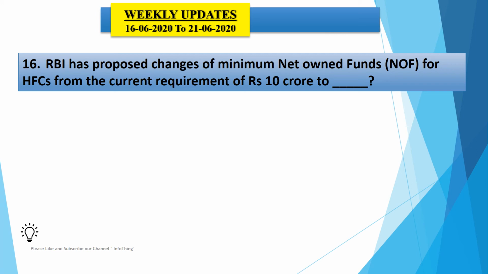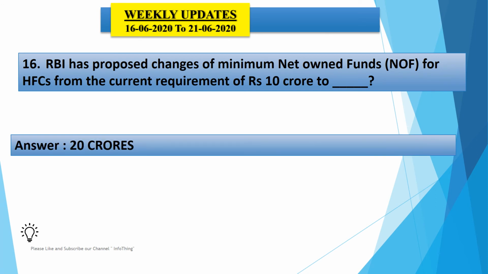Now the 16th question says, Reserve Bank of India has proposed changes of minimum net owned funds for HFCs, housing finance companies, from the current requirement of 10 crore to dash crore. So the answer is 20 crore. The Reserve Bank of India, being the regulator of housing finance companies, HFCs, has proposed changes in rules and regulations of housing finance companies with an aim to address the concerns of liquidity and double financing. Due to COVID-19, the housing finance companies are facing a lot of liquidity issues. In this current session, the RBI has proposed changes of minimum net owned funds for housing finance companies from the current requirement of 10 crore to 20 crores.